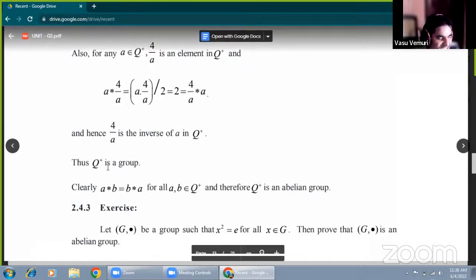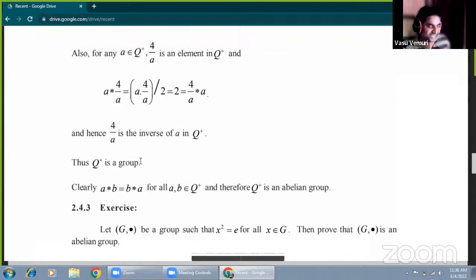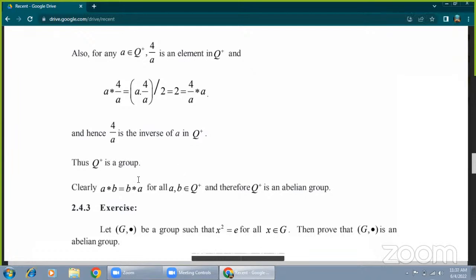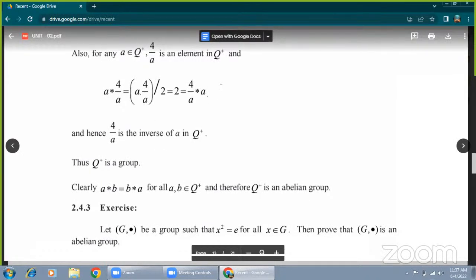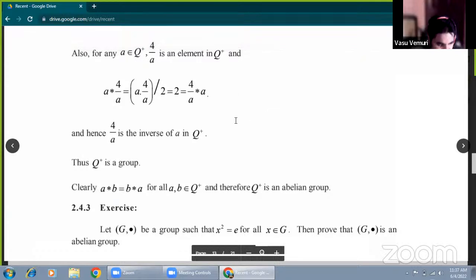Finally, Q plus under star forms a group. Finally, A star B equal to AB by 2. AB can also be written as BA. BA by 2 means B star A from the definition. When A and B both elements are positive rational numbers, finally Q plus under star is an abelian group. Okay. Now this is the clear part. One by one: first closure, second associativity, third existence of identity, fourth existence of inverse. Automatically we can easily get them.